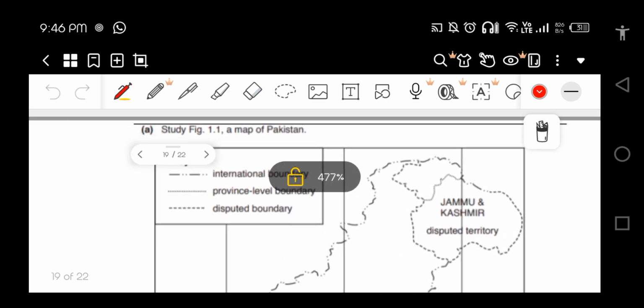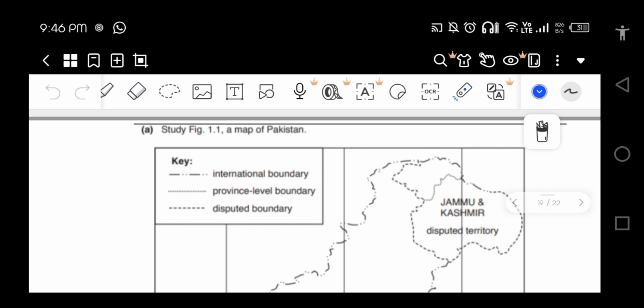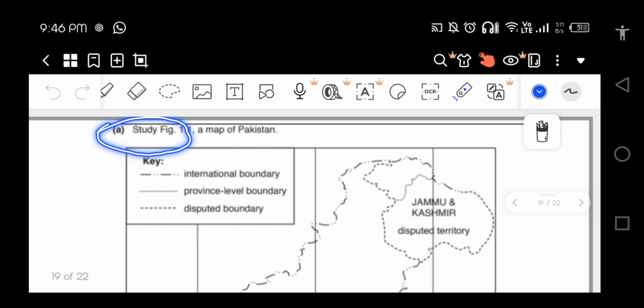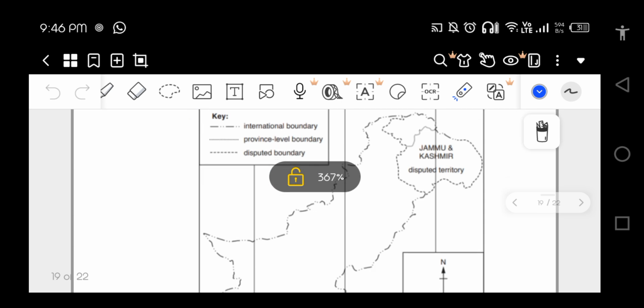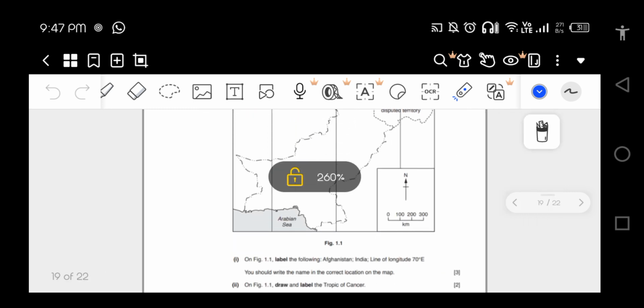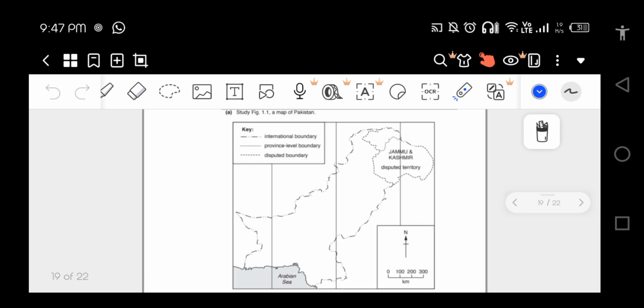So the first question, well, I'm saying it over and over again, kindly read the question carefully. Basically they are saying study fig 1.1, a map of Pakistan. The maps usually come in the first chapter of topography and in the second chapter of climate. Well, it can come in every chapter, but mostly it comes in the chapter topography. So this is the fig 1.1.